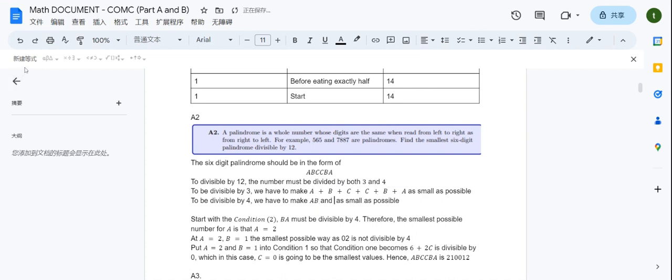Why? Because any number with a last digit of 1 cannot be divisible by 4, given that any number with a last digit of 1 is going to be an odd number.